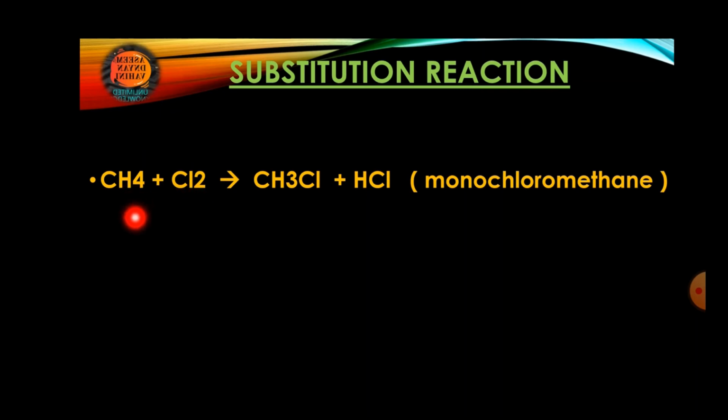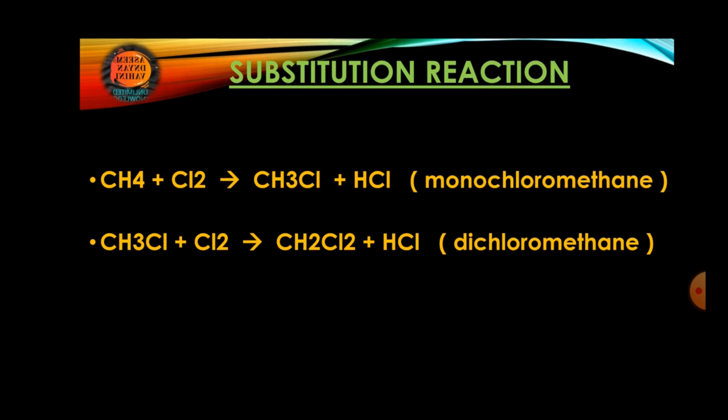One hydrogen will be removed from this methane. So how many total hydrogens will there be? Three, as you can check over here. The formula will be CH3Cl, because out of these two chlorines, one chlorine will come to methane and one chlorine will get separated, and the hydrogen which is moving out is going to form HCl. So here we will get monochloromethane, and hydrochloric acid as a byproduct.